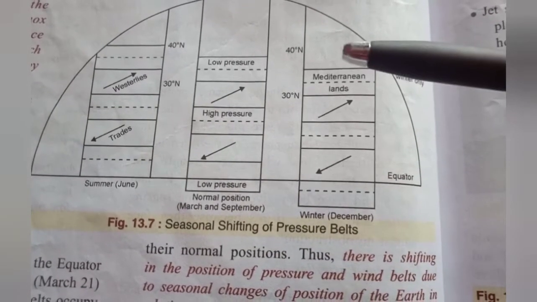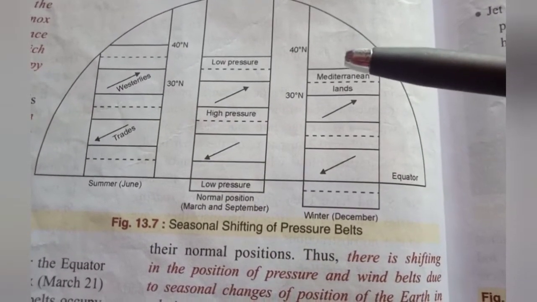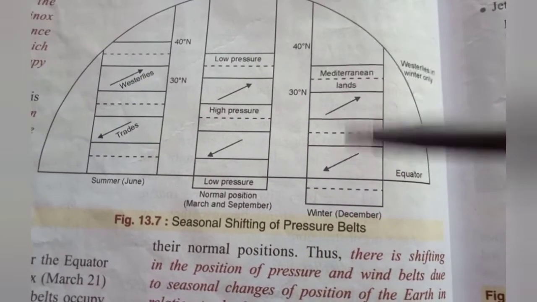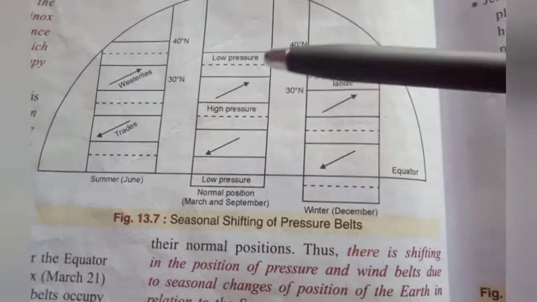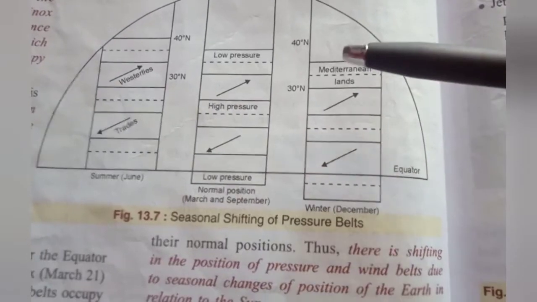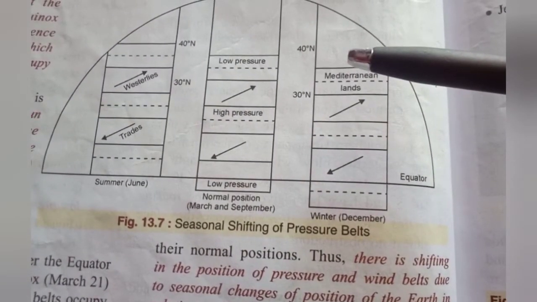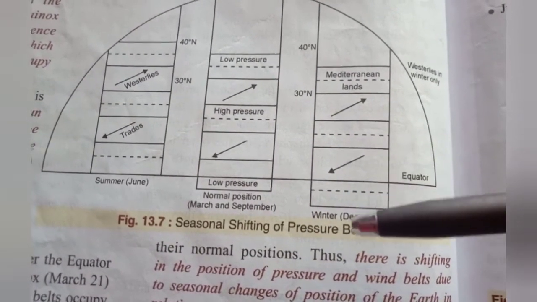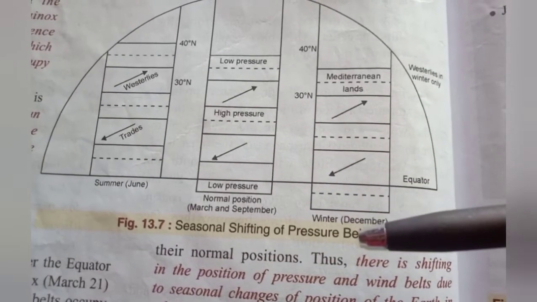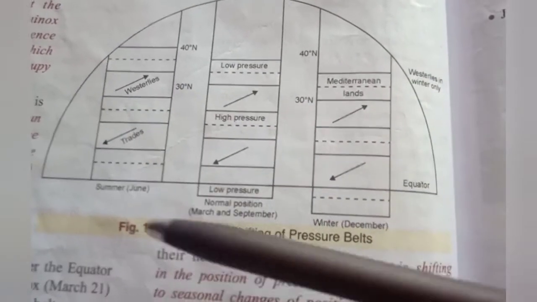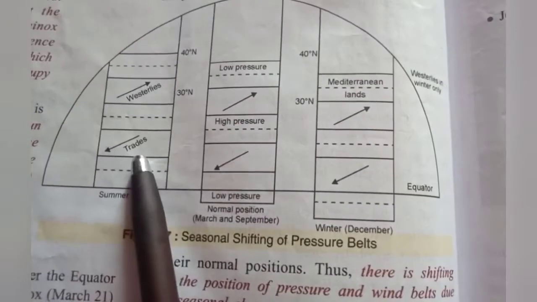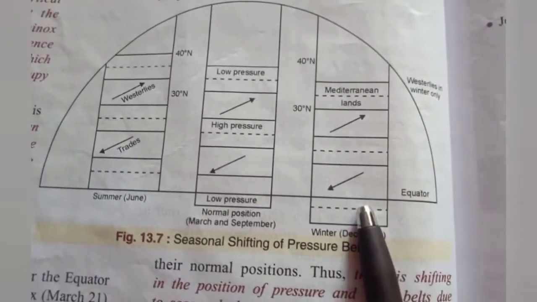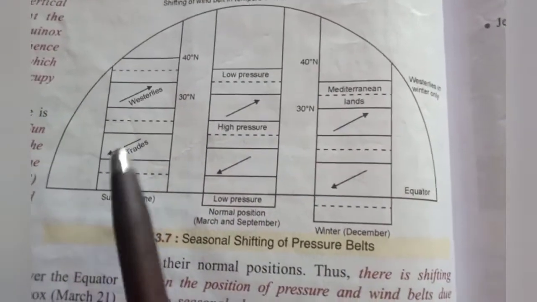In that situation, all the pressure belts from the northern hemisphere shift towards the southern side. You can see this is the normal state, how all the pressure belts shift towards the southern direction.